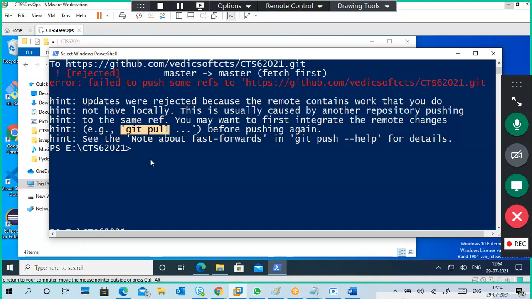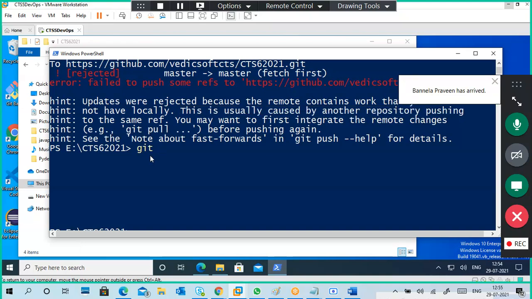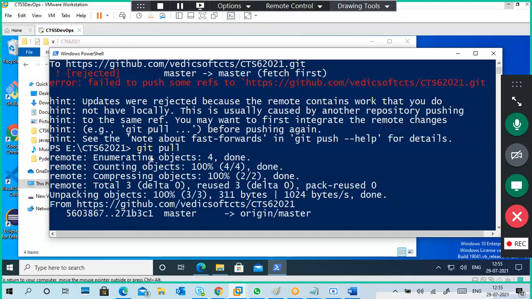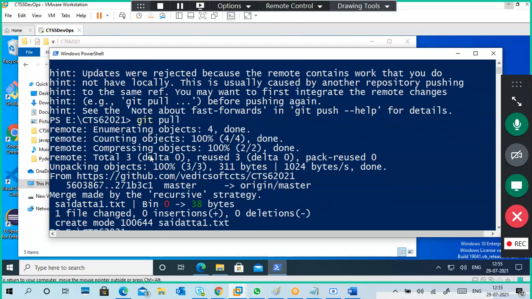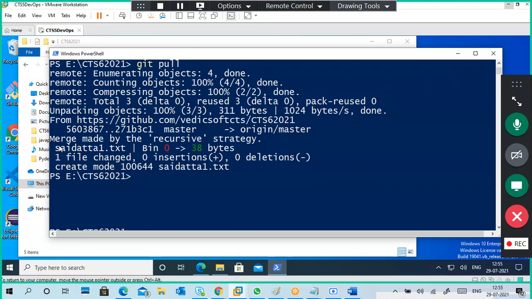So what to do? Git pull. We have to pull the configuration from the central repository to local. You have to pull the configuration from the central repository to local first. So I'm pulling the configuration first. Can you see? There is a change there.